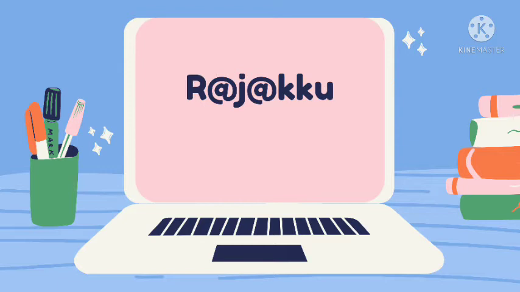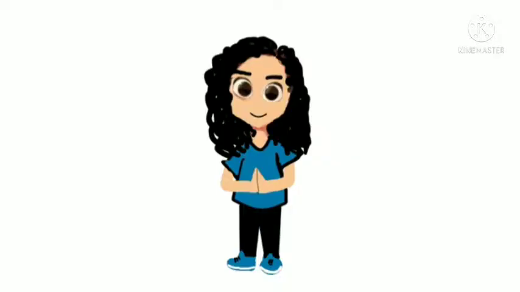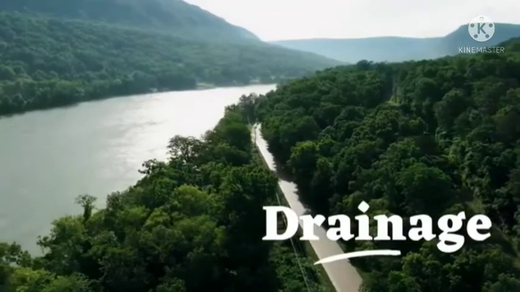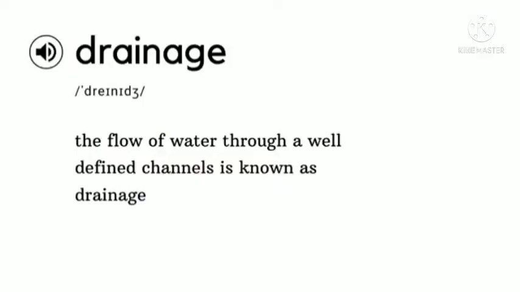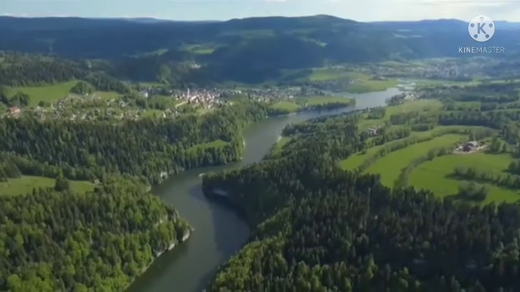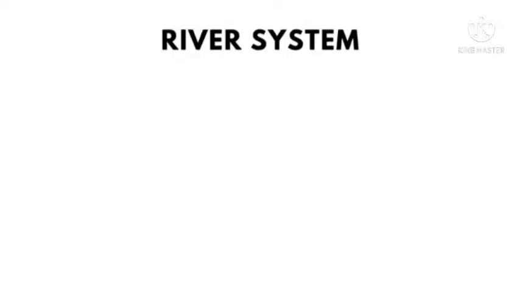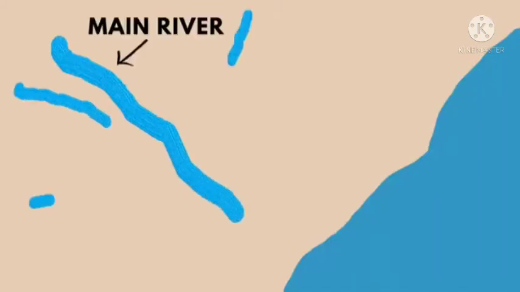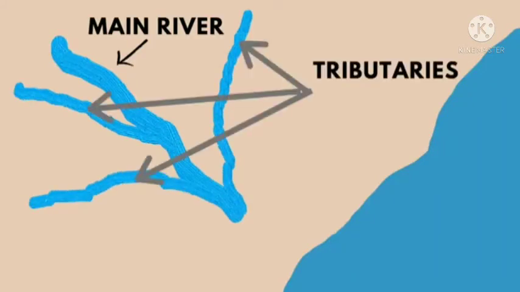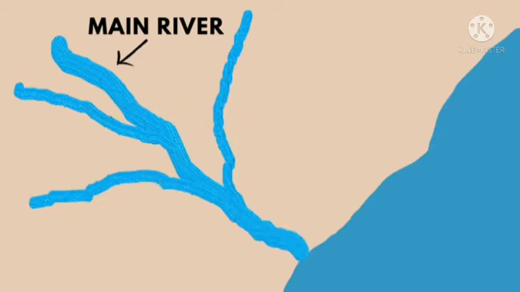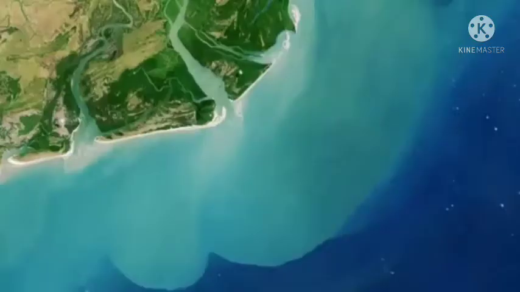Welcome you in the next PPT from your chapter 3rd, drainage. So students, you know that this is part number 5th from your chapter. Let's start the drainage. So drainage mainly we will say the flow of water through a well-defined channel is known as drainage. Especially in the river system, there is one main river flowing, and there are different tributaries moving, and then it drains into the ocean and sea.